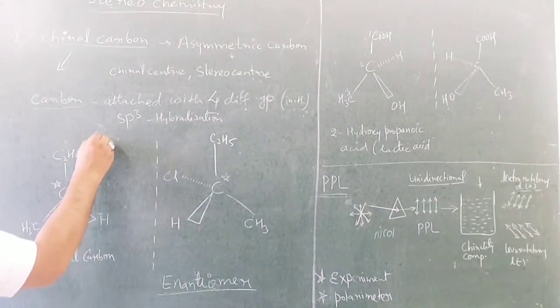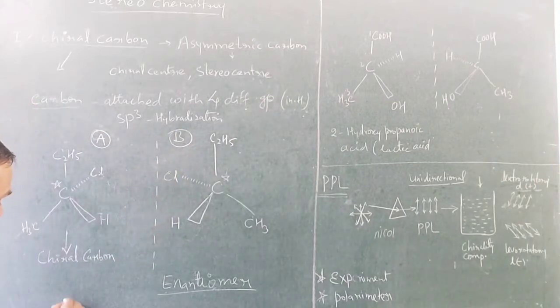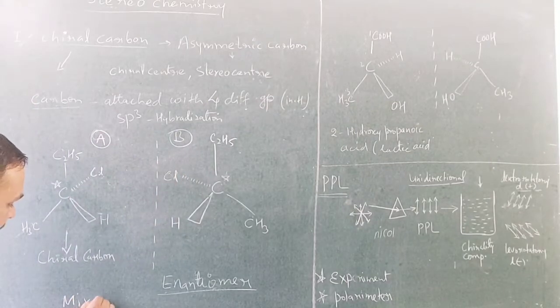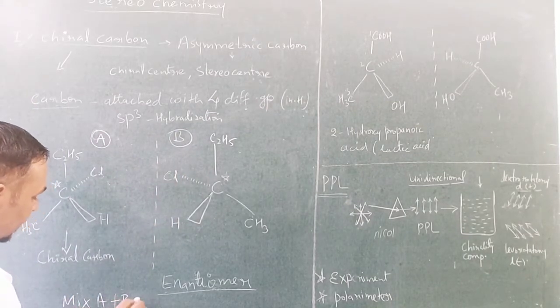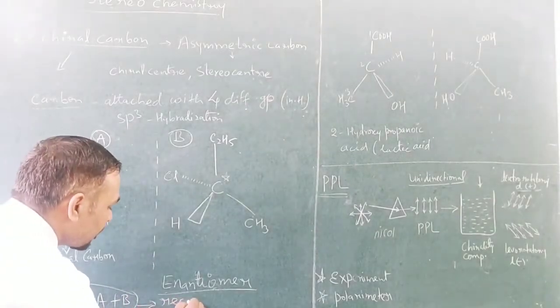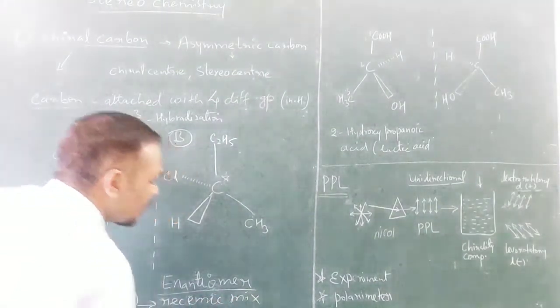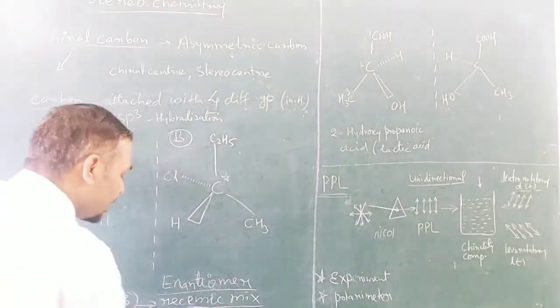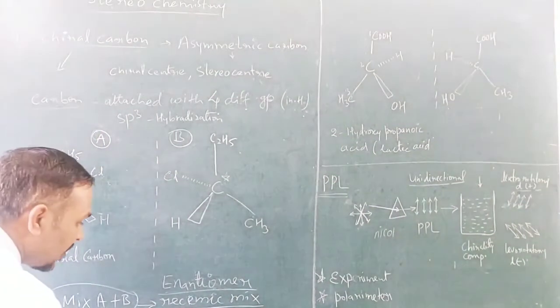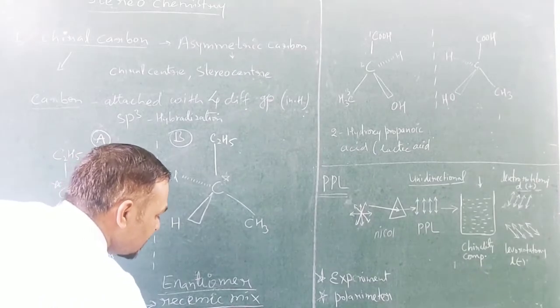Suppose this is compound A and this is compound B. So a mixture of A plus B is a racemic mixture, and the preparation of this mixture is called racemization.